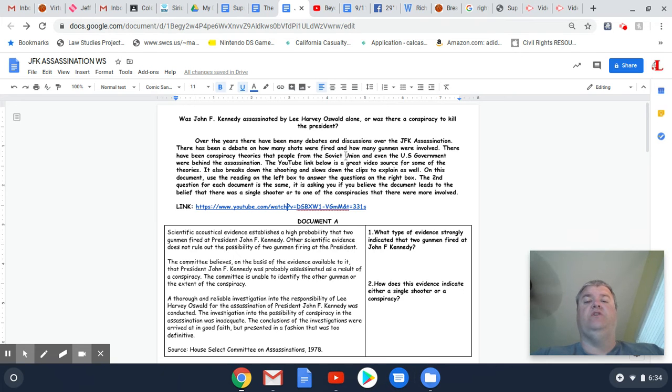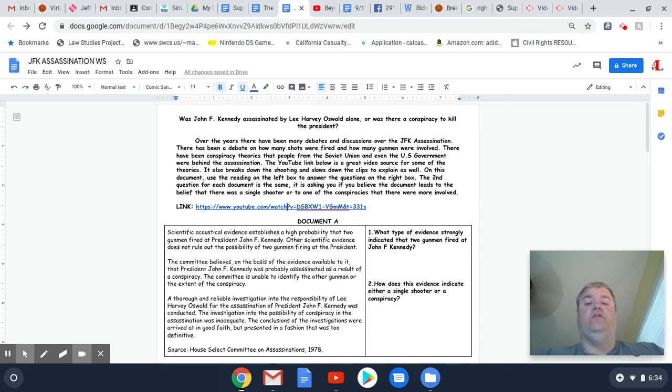On this one, you're going to be looking at the JFK assassination and the conspiracies, the thoughts that did Lee Harvey Oswald shoot Kennedy on his own, or was there a second gunman involved? You always hear that term, second gunman on the grassy knoll. You always had conspiracies that there were other groups and things like that involved as well.